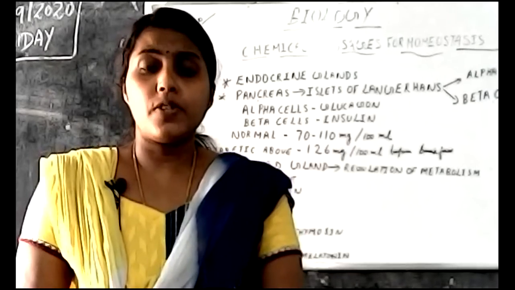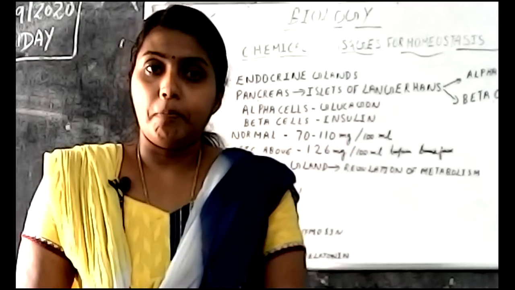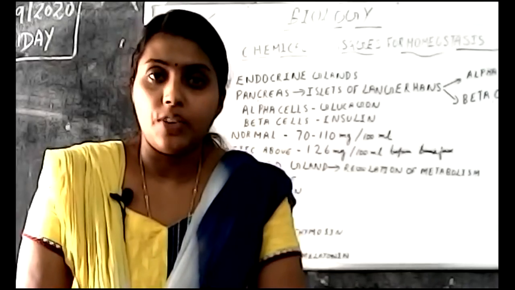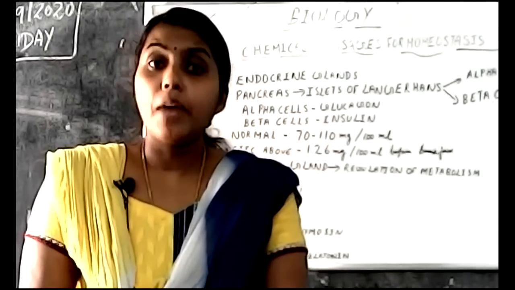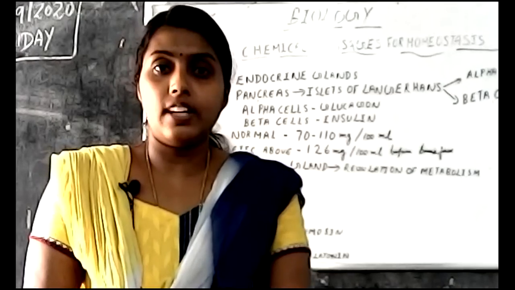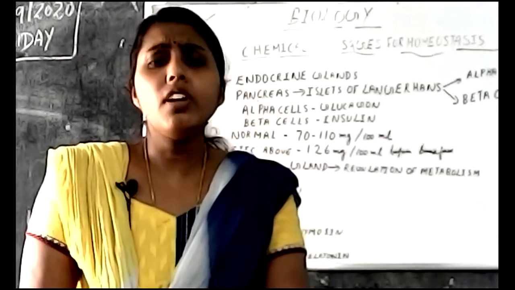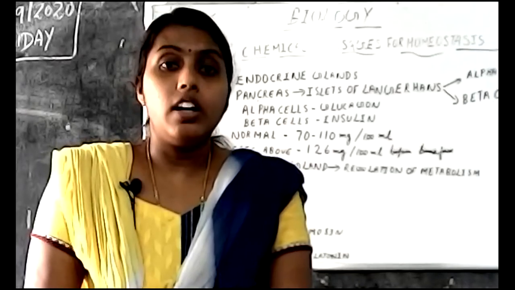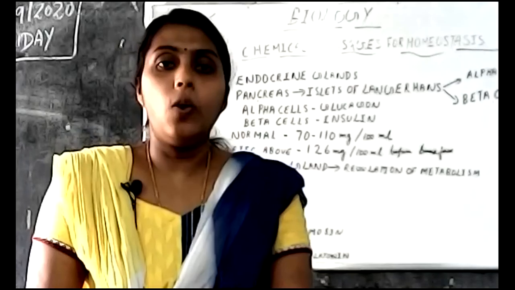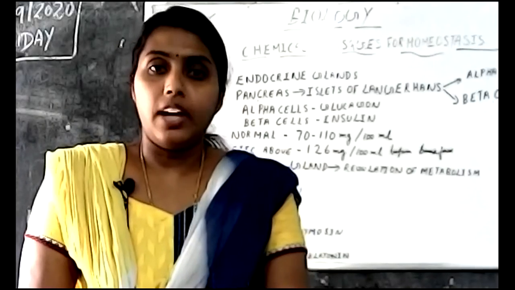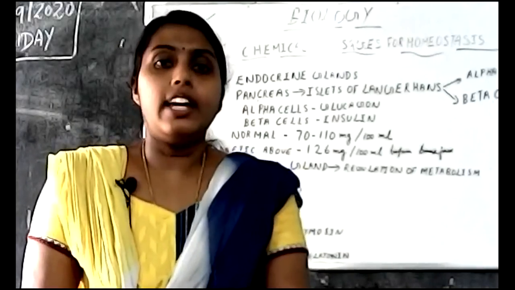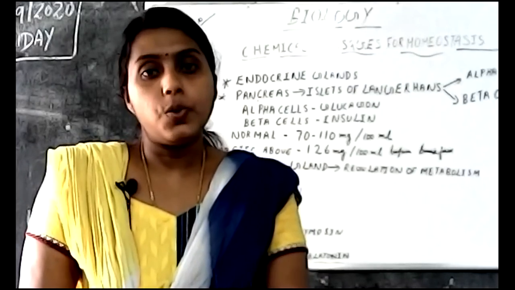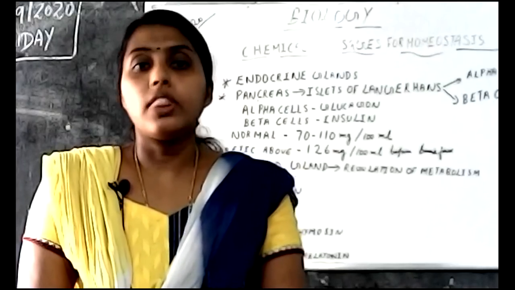And what are the symptoms of hypothyroidism? Increased weight, so the body weight will be increased, and less metabolic rate. Metabolism will be decreased. Hypertension, pressure variation will be there, the sluggishness, and inflammation in the tissues. All these are the symptoms of hypothyroidism. So increased body weight, less metabolic rate, hypertension, sluggishness, and inflammation in the tissues are the symptoms of hypothyroidism.